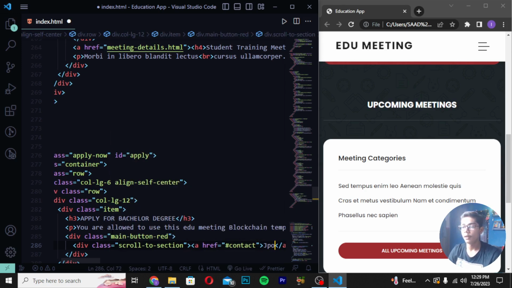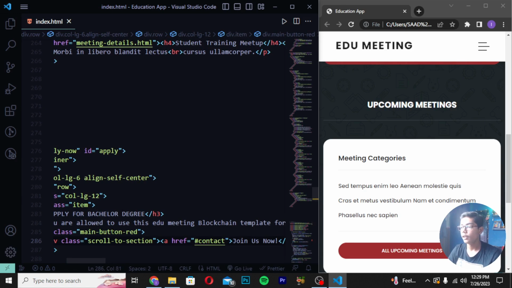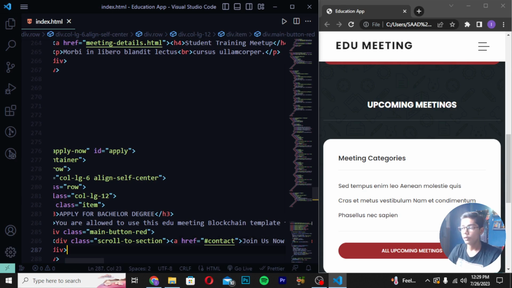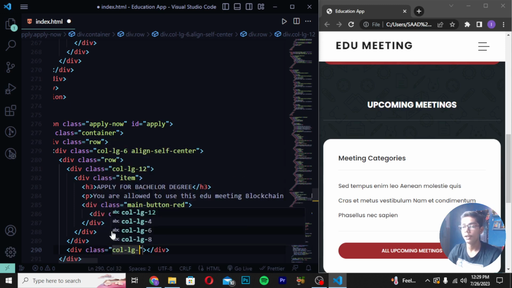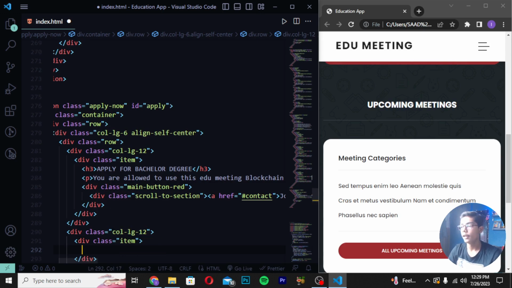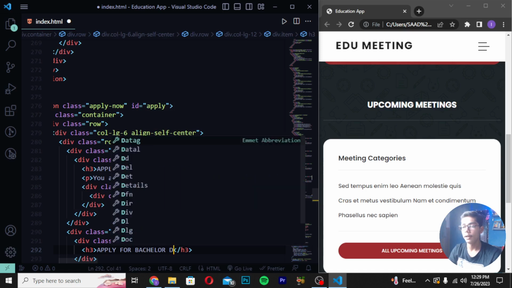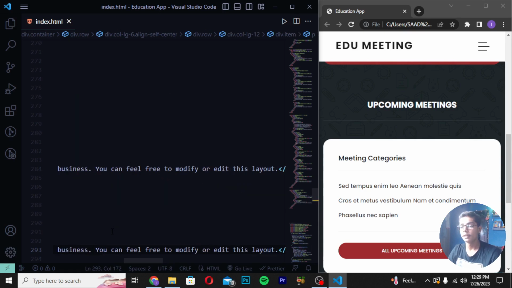After hitting this, you have to write here join us now, and then you have to now just save it, and then you have to just now directly do one thing. You have to just move down after this tag and write here div class col-lg-12. Then you have to just write here div class item and then write h3, in which I will be writing apply for bachelor. Then I will be writing degree. Then you have to move down and write here p tag, paste this, save it here.